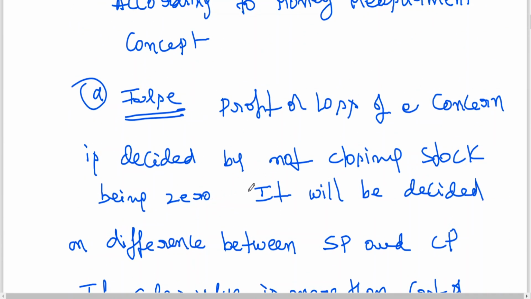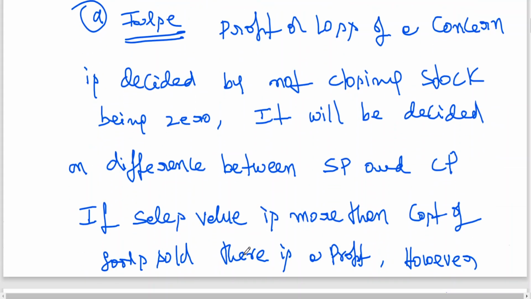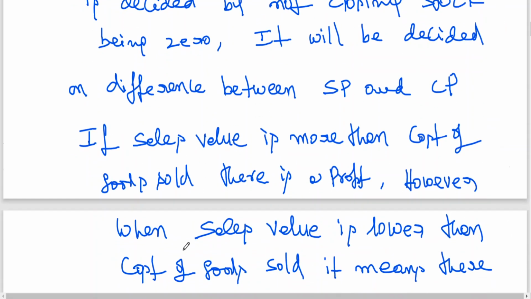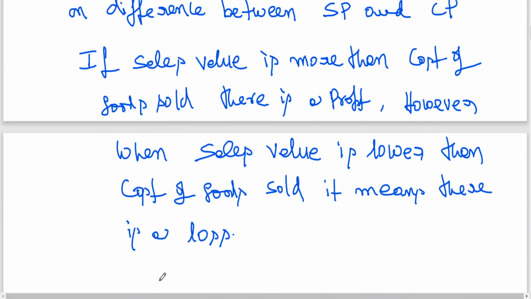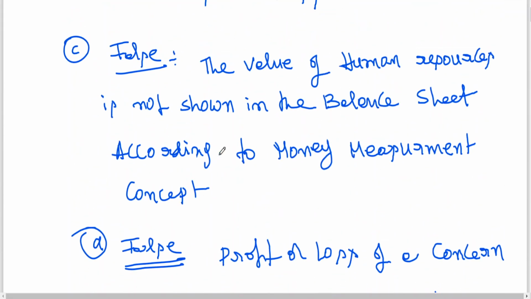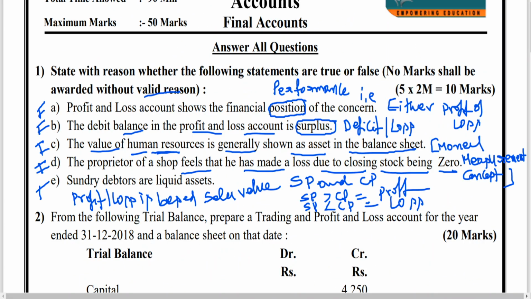Profit or loss of a concern is decided not by closing stock being 0. It will be decided on the difference between selling price and cost price. If sales value is more than cost of goods sold, there is a profit. However, when sales value is lower than cost of goods sold, it means there is a loss. Clear to all of you? Then the last one, sundry debtors are liquid assets. True.